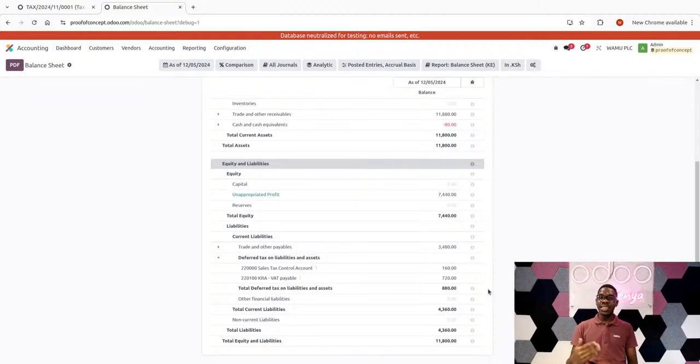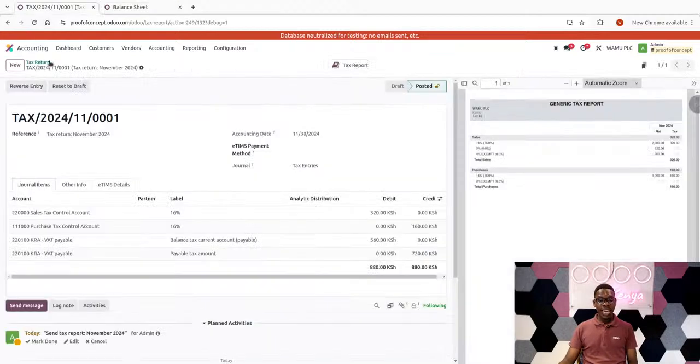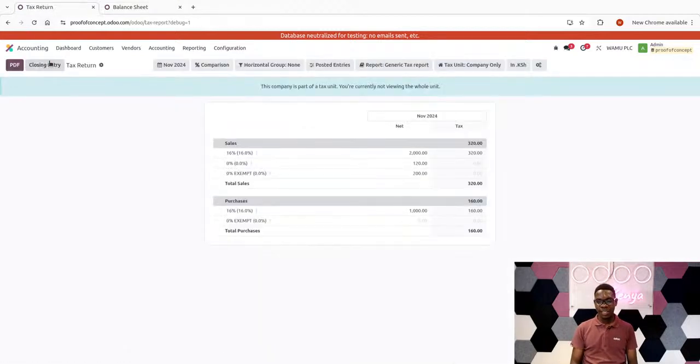The liability account will always keep piling until you reconcile it with payments to release the liability that has already been recognized here. Now we have already done the tax return for the month; we already have a liability of 160 for November, but added on to previous liabilities, it's now I think 720 or something like that.